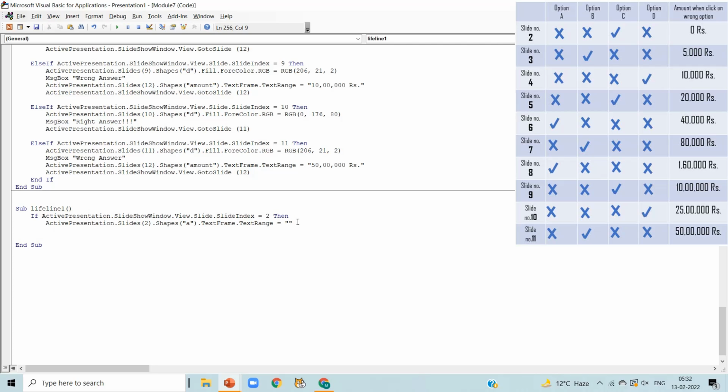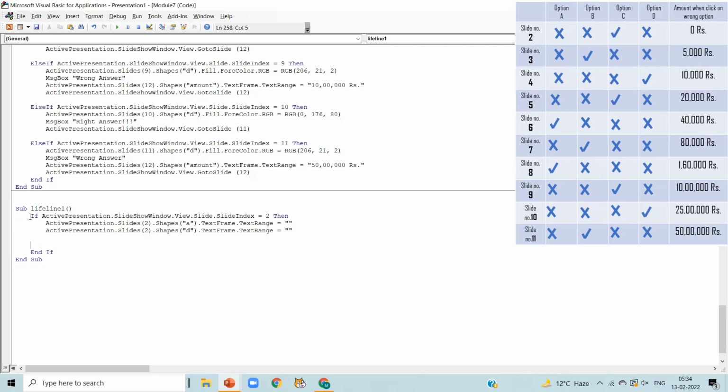So copy the line and paste it again. And here we can delete any option except C. So we have written D here. Now press enter and write end if. It is very important to close if block, otherwise we will get error. Now press enter as we have written code for our first slide number 2.